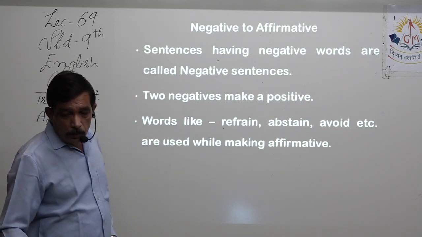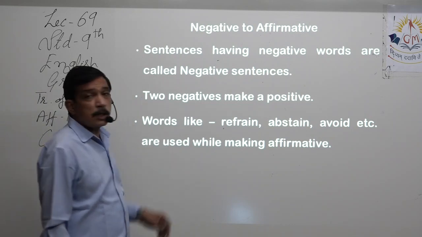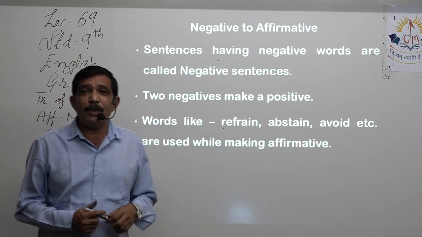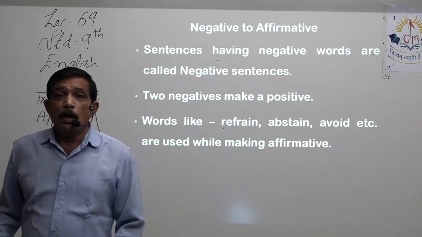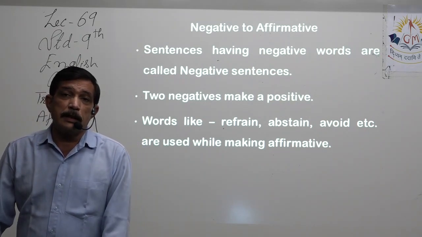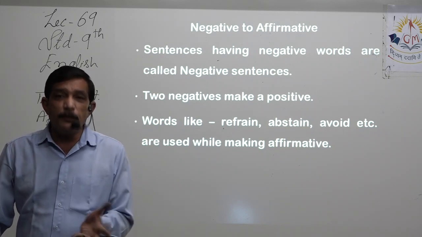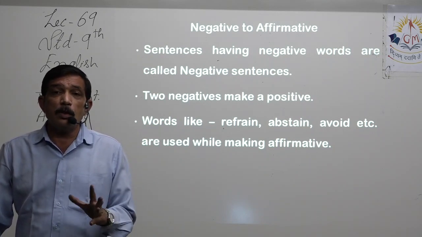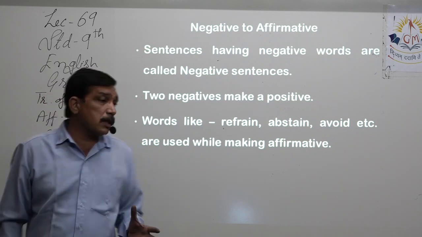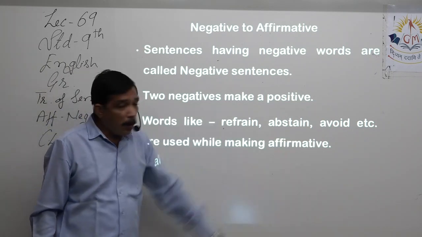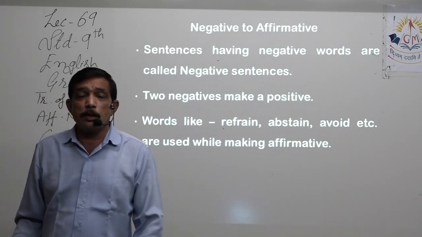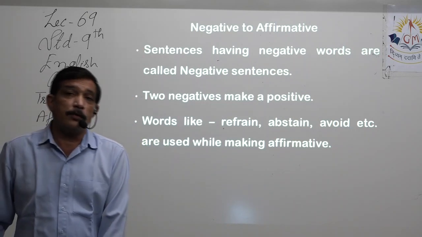Now, some special words are used when we do not have any other option, or when we want to make an appropriate sentence but no other words are befitting, no other words can be used. Then special words like refrain, abstain, avoid, etc. are used while making affirmative.